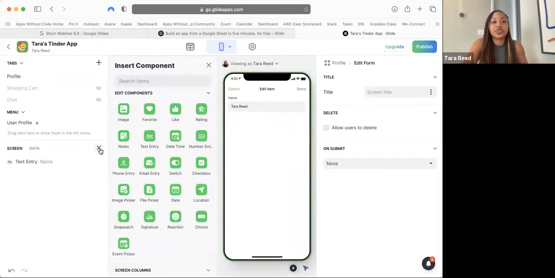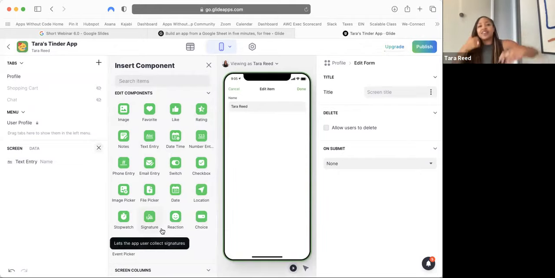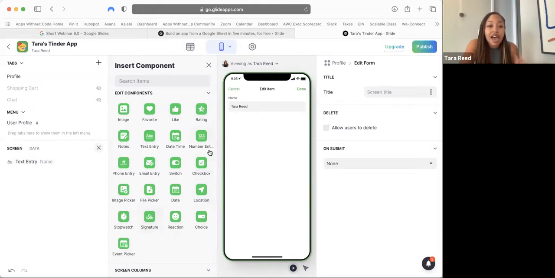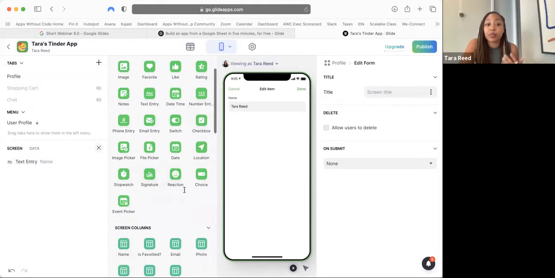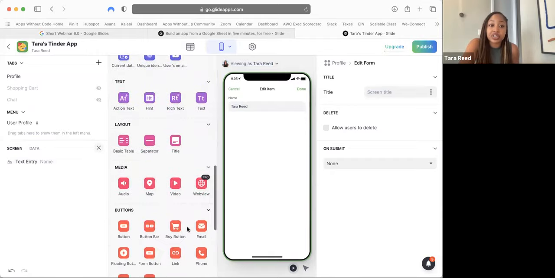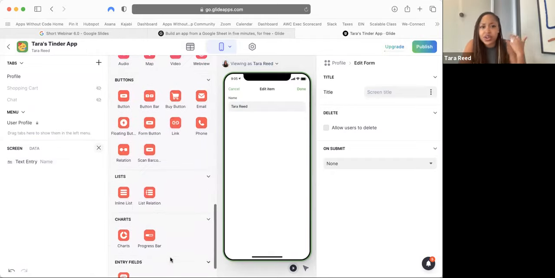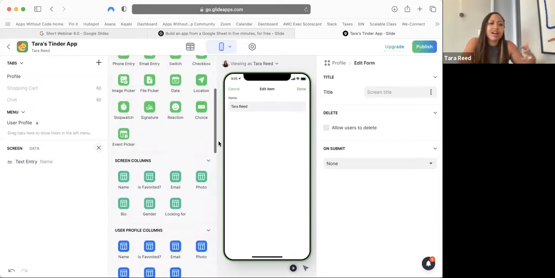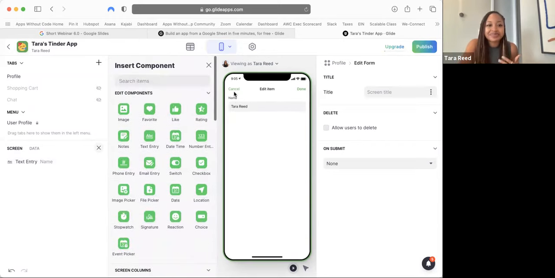And you can see there's all kinds of stuff that you can add to the app. You can add images and favorites and likes and ratings and dates and all kinds of stuff. We don't need a lot of this right now, but I am showing you the breadth of what this software can do. There's videos and buy buttons and e-commerce and all kinds of fancy stuff, right? Right now, we need a text entry. They need to type their bio in, right? So we're going to click text entry here.